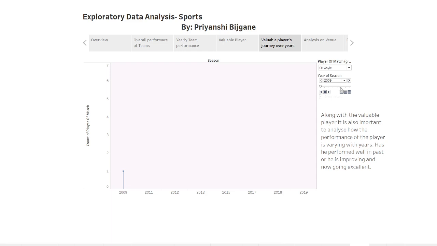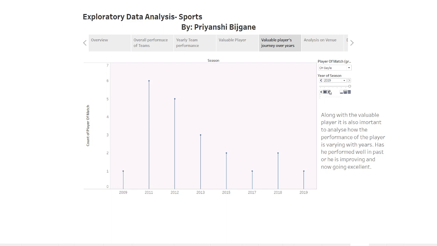So if we see Chris Gayle's performance, okay, I'll start this animated video. This is how his performance is varying throughout the years. He hasn't performed really well in 2009, and he did not take even one Man of the Match title in 2008 and 2010, but he was excellent in 2011, and then he maintained his performance and added up to a total of the max titles of Player of the Match.